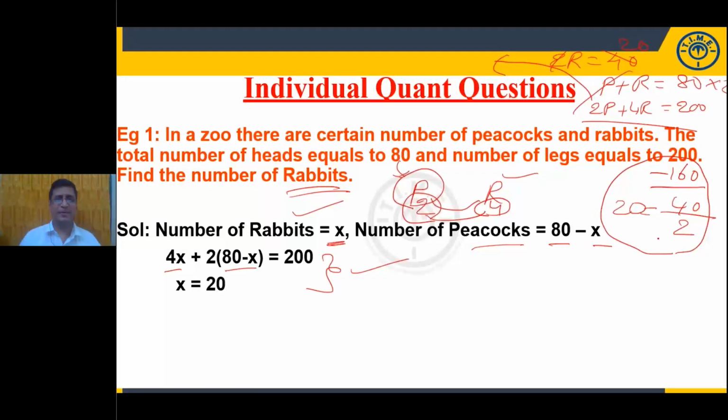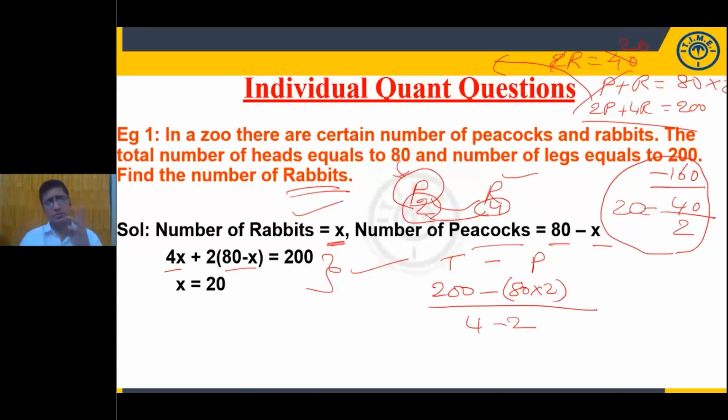Very clear? Need to find the rabbit. Start from the other end. Start from the peacock. If you want to find the peacock, start from the rabbit. Just observe the difference in the number of legs. What I am doing here is 200 minus 80 into 2, the peacock; total number minus peacock, by the difference in the number of legs of each type of animal.